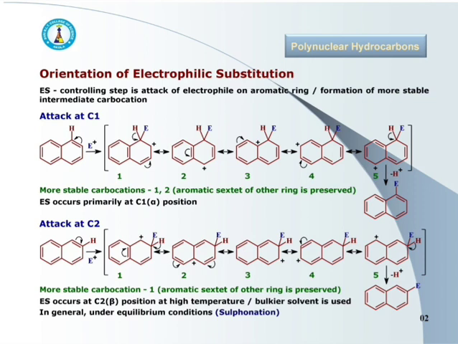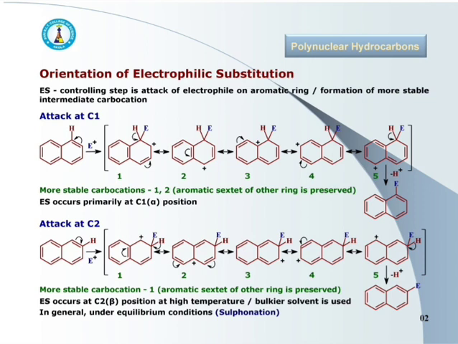Thus, there are two contributing structures, 1 and 2, having more resonance stabilization and more stability when the attack is at C1, or we can say the alpha position. But when the attack of an electrophile takes place at the C2 or beta position, there is only one structure, structure number 1, having more resonance stabilization.